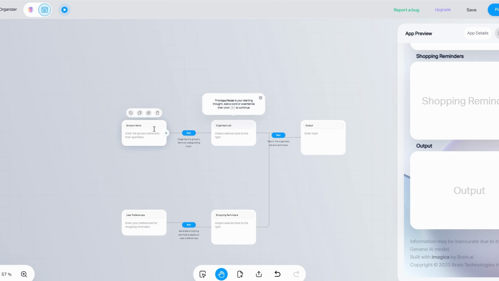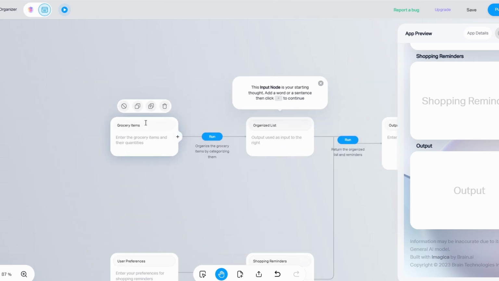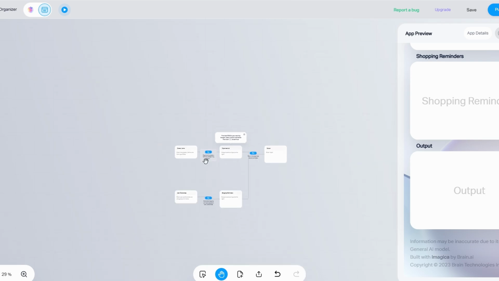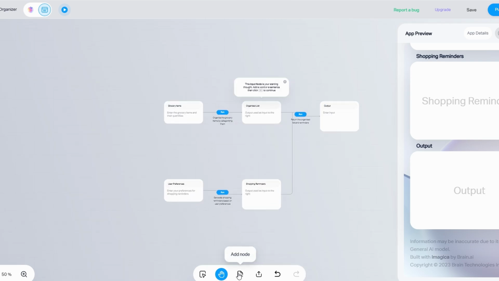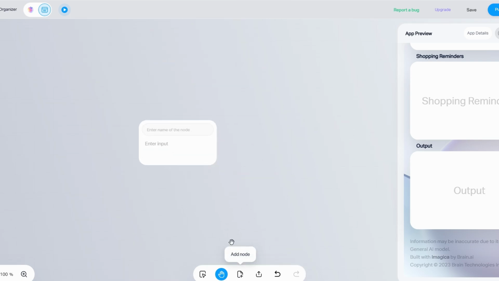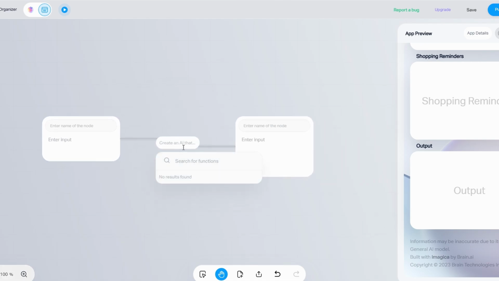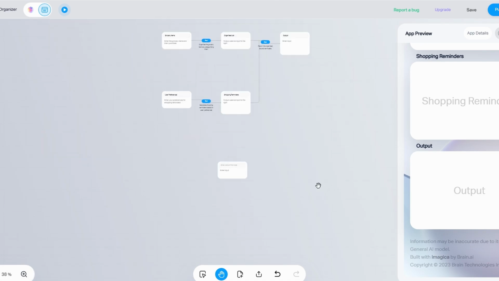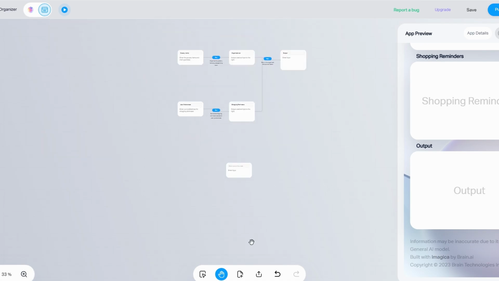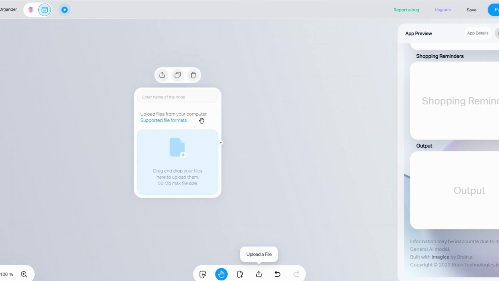Start by adding input nodes where users can provide their details. For instance, a text box for entering their budget, like for a budget tracking app. A radio button to select preferences like vegan, vegetarian, or non-vegetarian for a meal planner app. A file upload option for users to import a document or image for a document analysis tool.